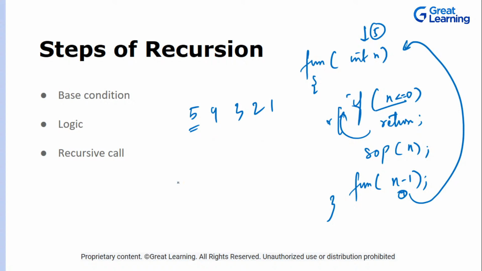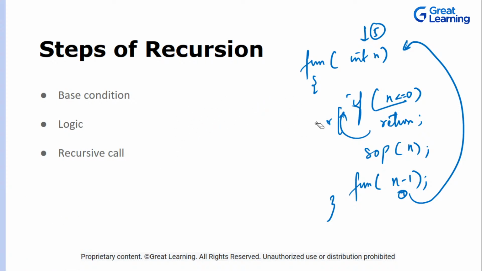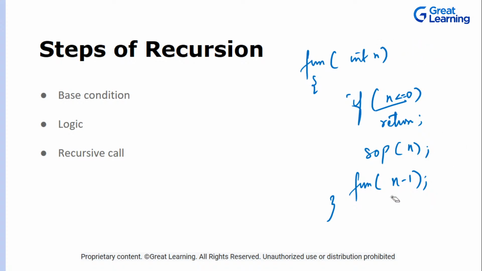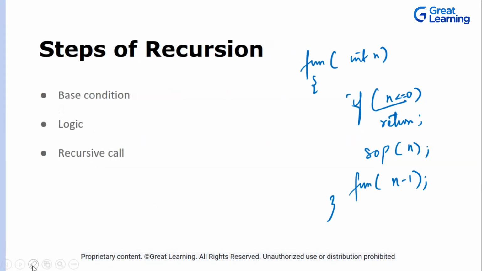Now let's try to break down these things, right? What a base condition is, what the logic is, and what a recursive call is. If you observe carefully, we have all these things available here, right? Let's see what a base condition is. So this is your base condition. This tells your function, do not go ahead. If this is not present, then there will be an error known as stack overflow.